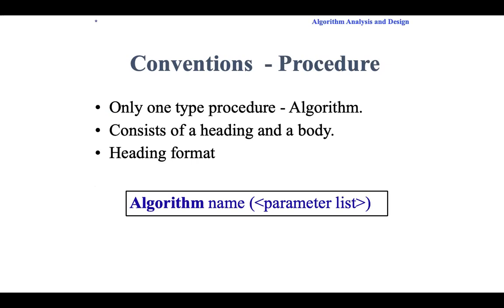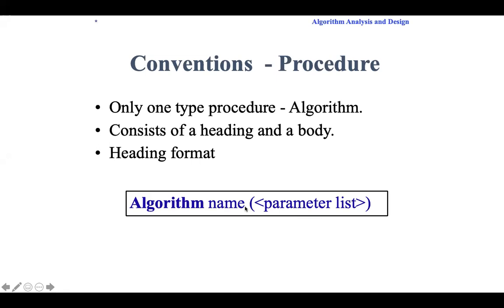And what about the procedure? In an algorithm, only one procedure will be there, that is the algorithm. So there will be no functions. Procedure is nothing but a function. Only one procedure will be there, that is the algorithm. It will be represented with the word algorithm followed by the name of the procedure, and if parameters are there, inside the small brackets you can write the parameters. That is how you represent the procedure. Only one procedure, started with the algorithm and its name.